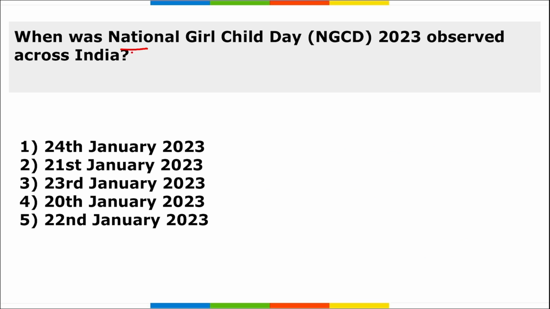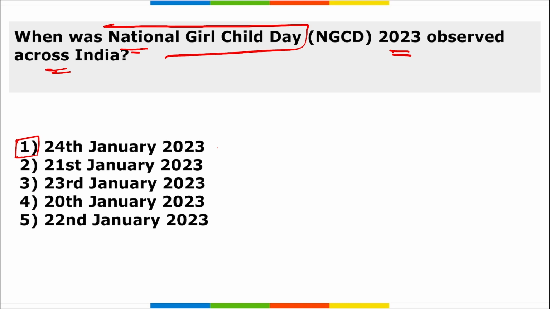Next, when was National Girl Child Day 2023 observed across India? National Girl Child Day is observed on 24th of January across India, and it is to spread public awareness about the inequalities that the girl faces in Indian society.